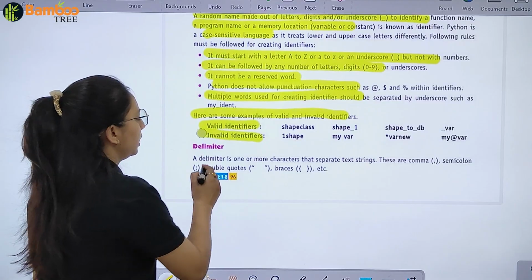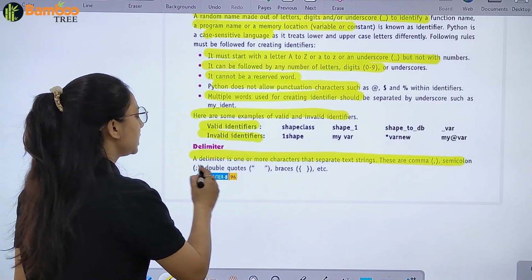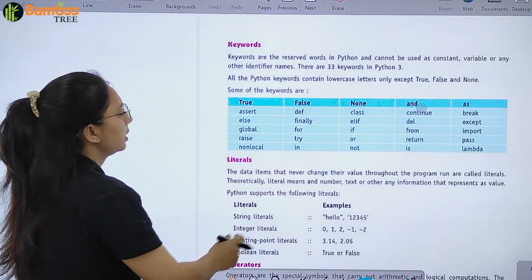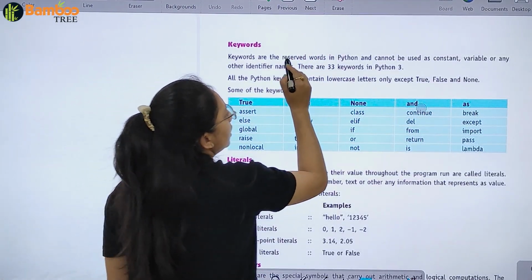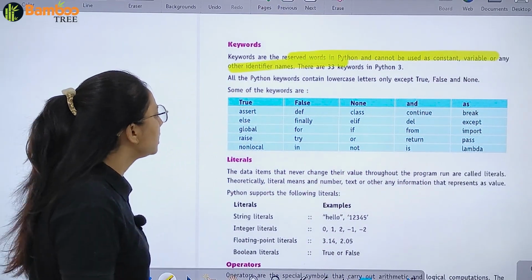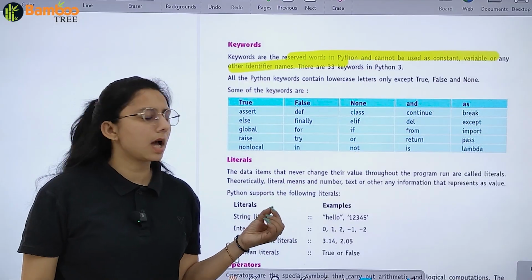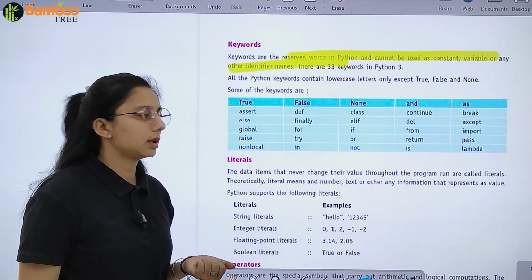What is a delimiter? It is one or more characters that separate text strings. These are the commas, semicolon, double quotes and braces. Then we have keywords. What are these? These are words in Python that cannot be used as constants or variables, right? Like we have assert, def, class, continue. These are some keywords that we use in Python.